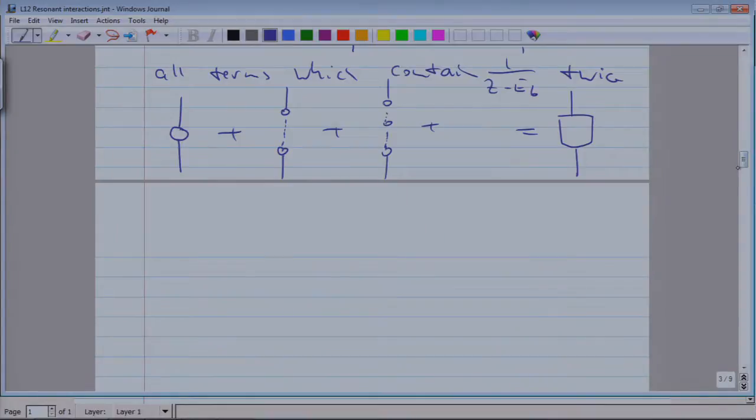So diagrammatically, feel free to write it down mathematically, it's obvious how to do it. The square box is the circle plus all terms like this.